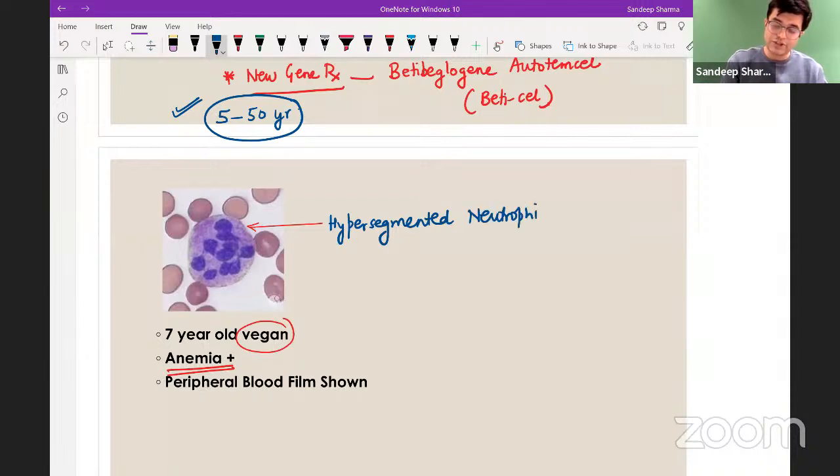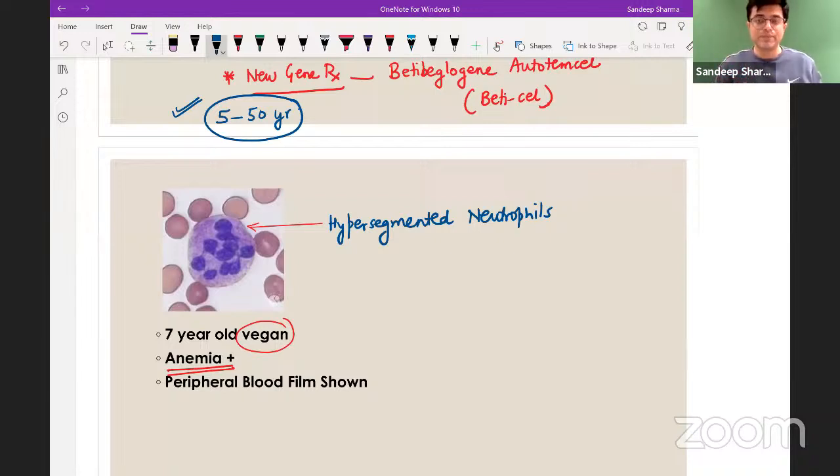See, solving clinical questions, particularly those with image-based questions, is like watching a detective series or reading a detective novel. I don't know whether you like them or not. Once upon a time, when I used to have time for myself, I used to read a lot of these Hercule Poirot-based novels. They used to be wonderful, apart from the usual thrillers, Agatha Christie and similar Sherlock Holmes-like things. So if you look at them, there are always clues that these people look out for. And MCQ exams are no different from them. When they describe a 2-line or 3-line question, it is always easier to make the answer if you know what you need to look out for.